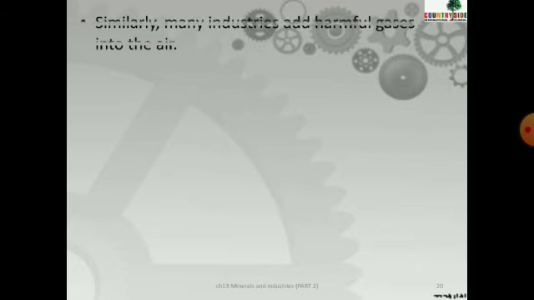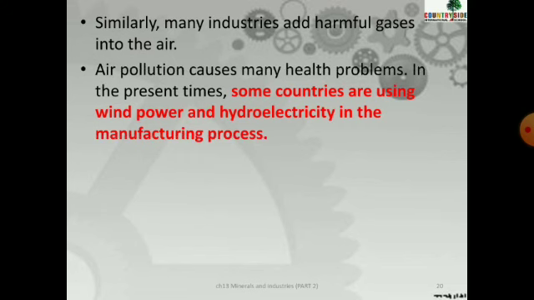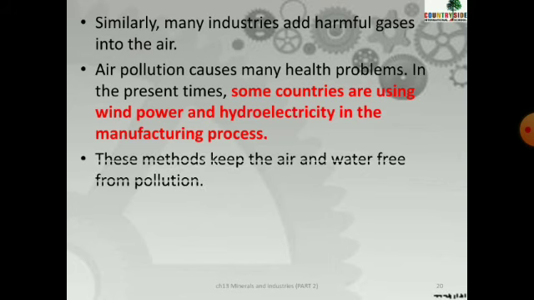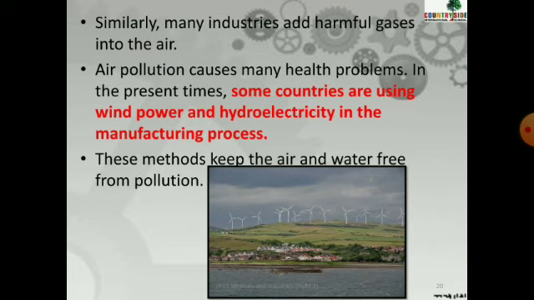Similarly, many industries add harmful gases into the air. Smoke is released from the chimneys of the industries, and that causes air pollution. But there are many countries which use natural resources like wind power and hydro power in the manufacturing process.